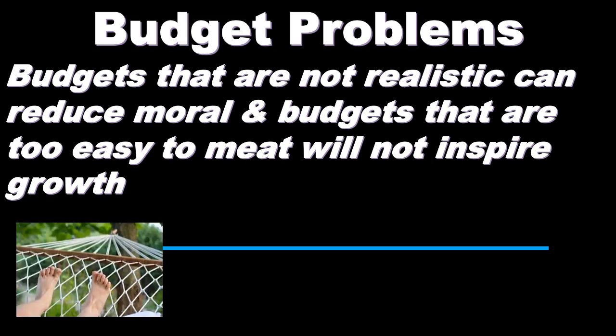So on one side of the spectrum, you have the goals and objectives being too low. If they're too low, you end up with people just basically relaxing and saying, I can clear this objective, no problem, and not pushing themselves. And when they're not pushing themselves, you're actually hurting the employees a lot of times, because they would actually benefit, whether they would admit to it or not, from a higher objective, because they would be able to achieve something that is difficult for them, and that usually gives benefit to the employees. And of course, obviously, it's best for the company as well.